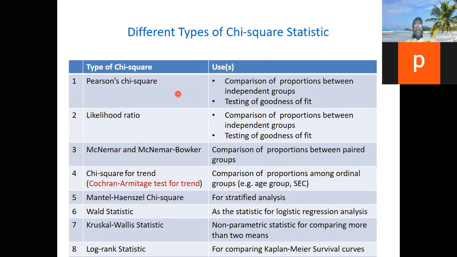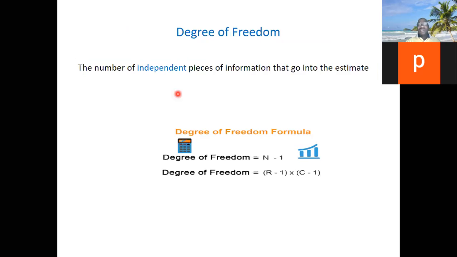Sorry, I'm back. So those are the different statistics that follow normal distribution and that follow chi-square distribution. Now, the issue of the degree of freedom, just to conceptualize again: for a quantitative variable, it is the number in a sample, the sample size minus 1. But for a categorical variable, it is the number of categories of outcome of that variable minus 1.